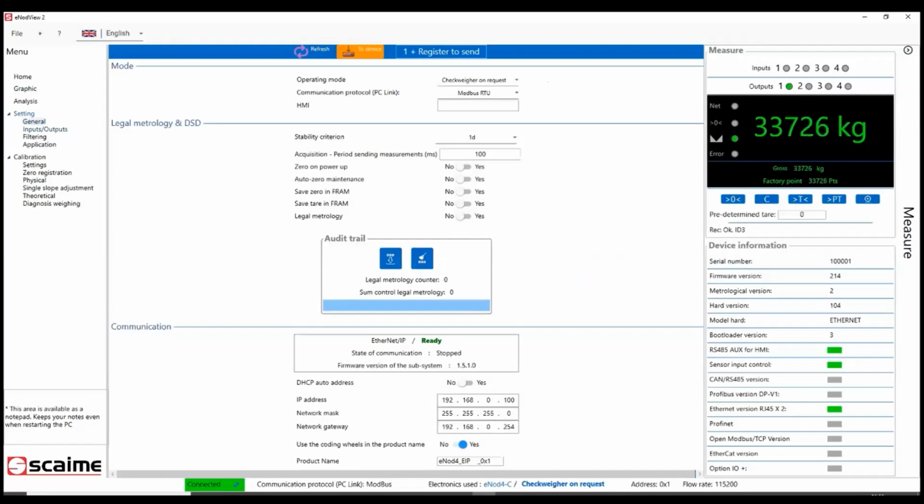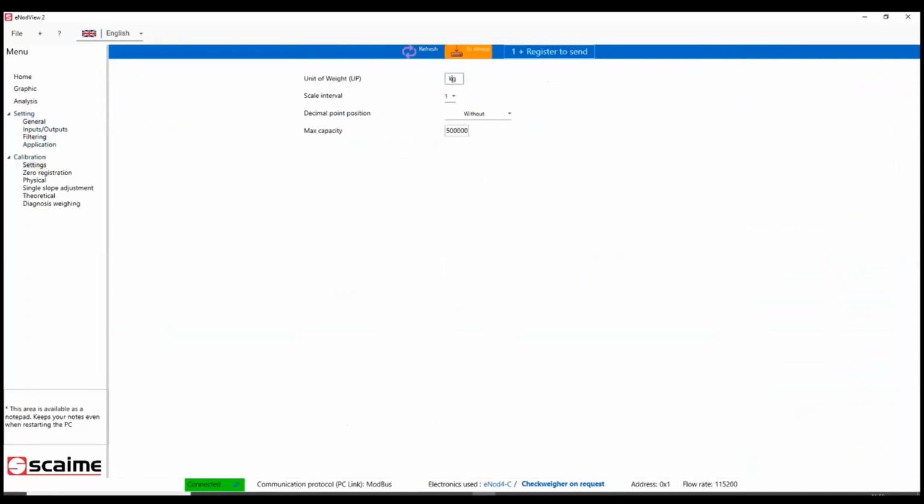We will firstly calibrate the inot4C. My inot4C is connected to my checkwire demonstration equipped with a 50 kilogram load cell. So I will make a calibration in grams with a max capacity of 5,000 grams and a scaling interval of 2.